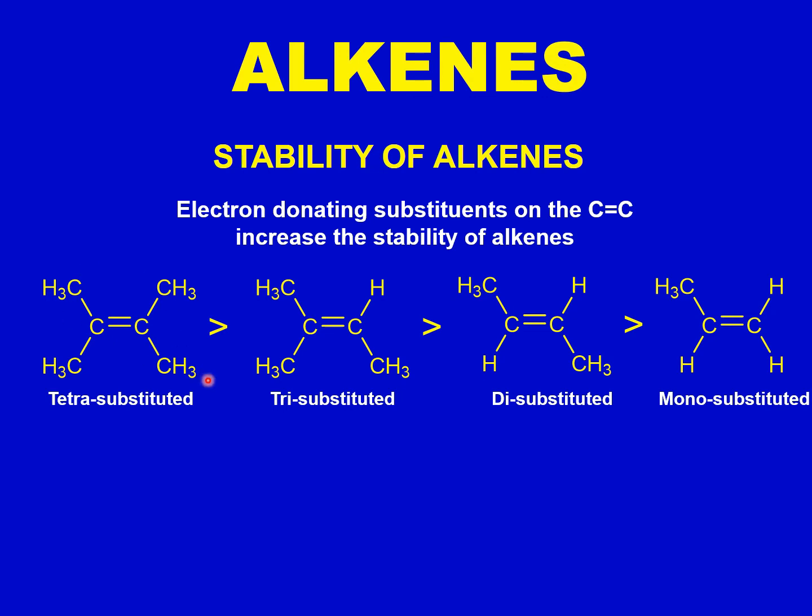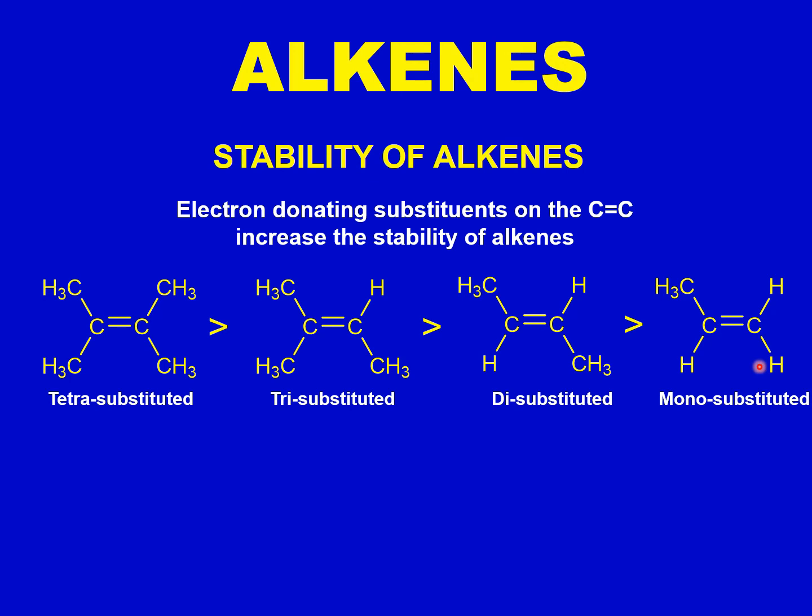So a tetrasubstituted alkene or tetraalkylated alkene will be more stable as compared to a trisubstituted or a trialkylated alkene, which will be more stable than a dialkylated alkene, which will be more stable than a monoalkylated alkene, and which will be more stable than a simple ethylene, which is unsubstituted.